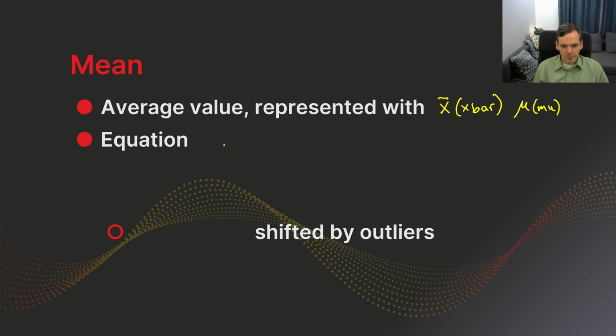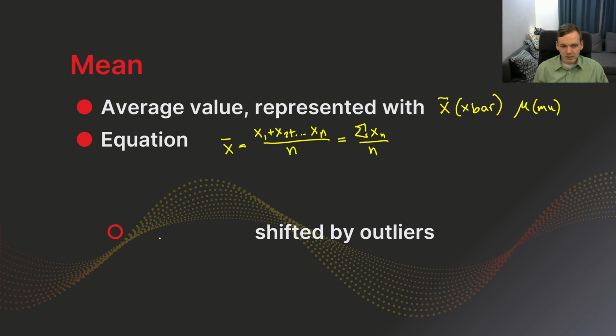So as an equation, and I'll use the textbook notation here, it's going to equal x1 plus x2 plus all of your values until you get however many total you have, divided by n. So we add up all the values, we divide by however many we have. We can write this in shorthand if you're familiar with sigma notation, like this. If you're not familiar with sigma notation, don't worry too much about it. If you're curious, you can ask and I'll clarify for you. But in general, I just want to have that presented as an idea. The mean tends to be what we're used to. We're used to thinking about average.